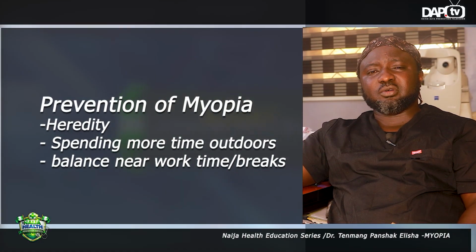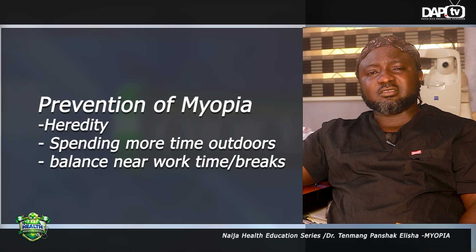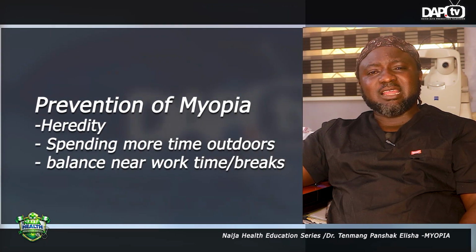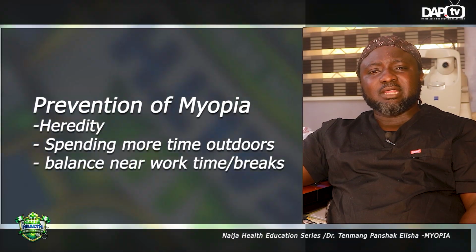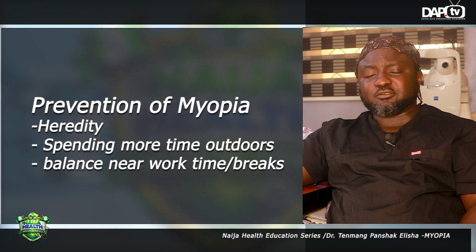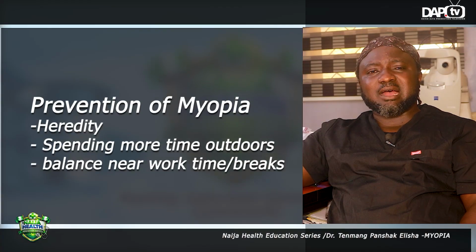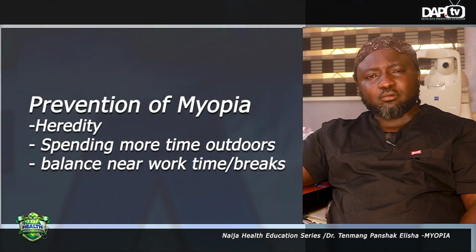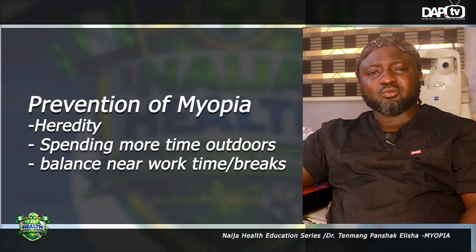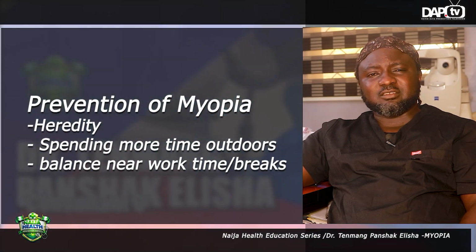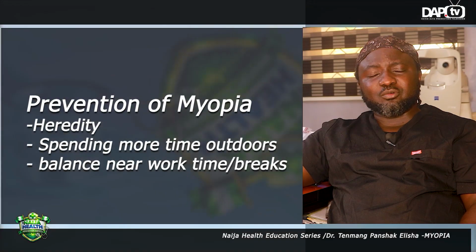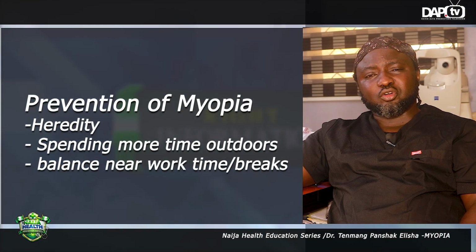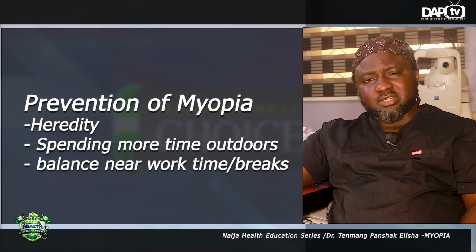Okay, but with factors like time spent outside, when children are spending less than 2 hours outdoors, then to prevent myopia in those children, you have to increase their outdoor time. You make sure that they spend a lot of time outside, playing outside, where the sun will stimulate the eyes and the retina, and then the substance that will inhibit the overgrowth of the eye is released, and that controls the outgrowth of the eye itself.